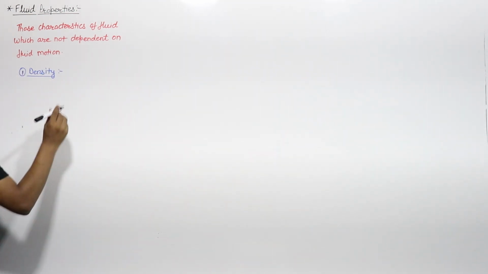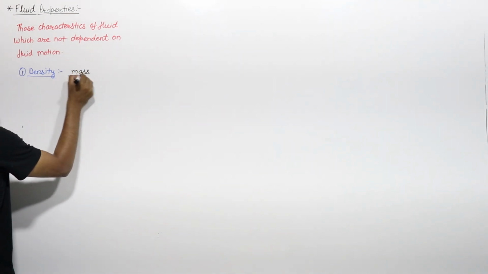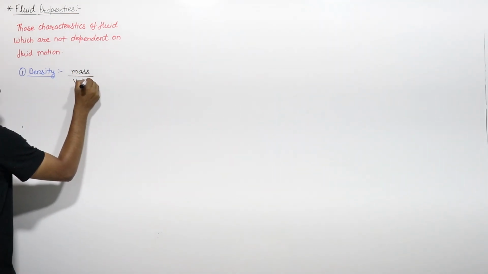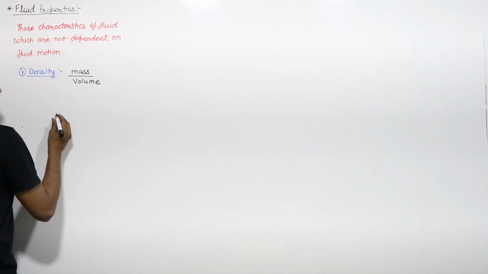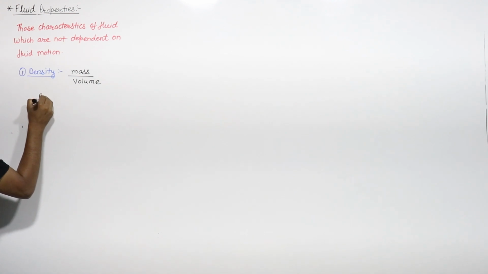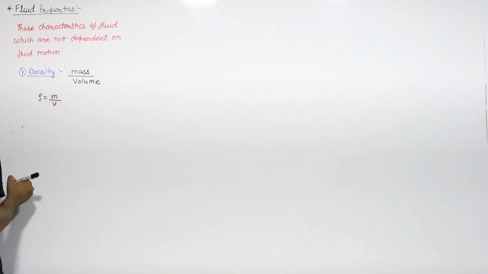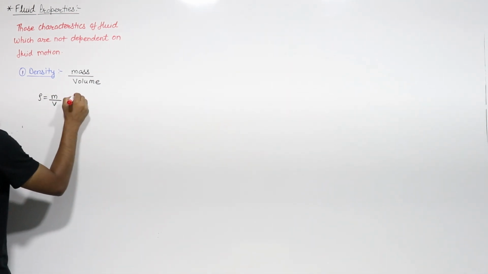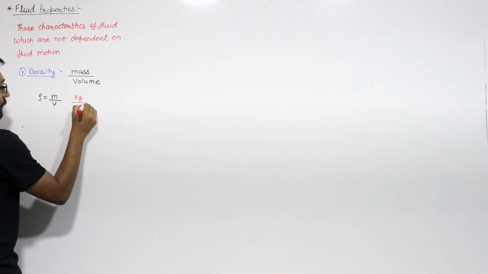As we know, density is the ratio of mass per unit volume, and we can represent the density with the letter rho. This will be equal to mass per unit volume, right? And the unit is kg per meter cube.